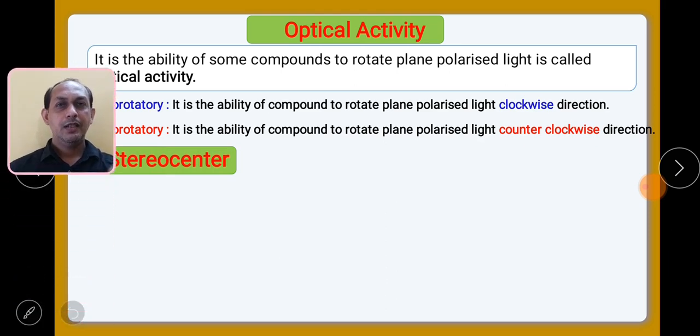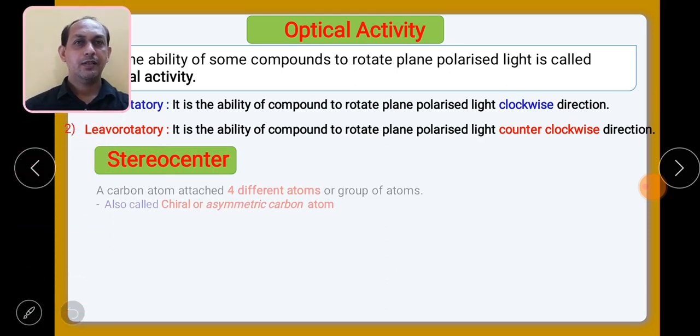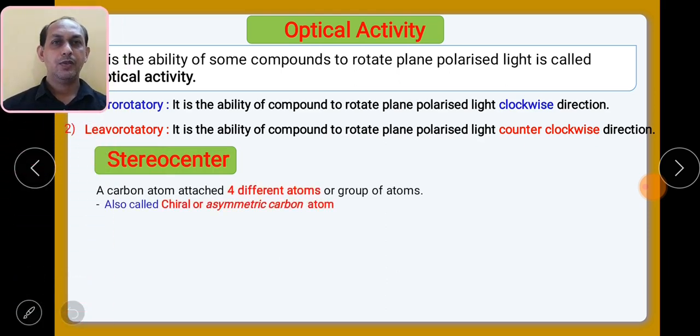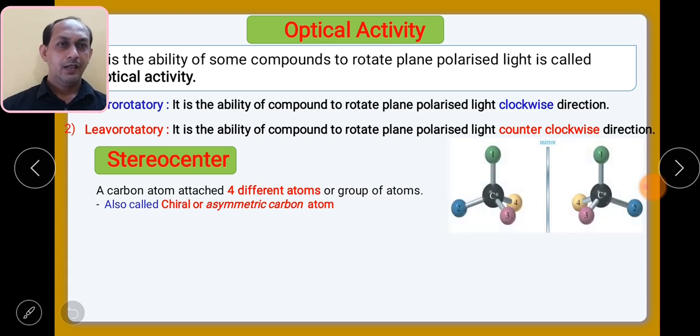Then we will see the term stereocenter. What is this particular term? Stereocenter. As already known to us from earlier classes, a stereocenter is nothing but the center inside the compound which has four different atoms or groups connected to it. If you can see this particular structure, this is the stereocenter.